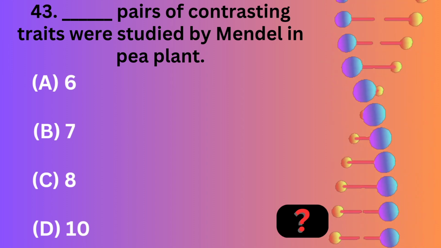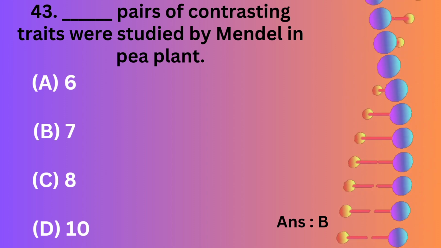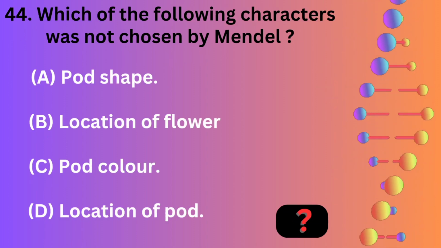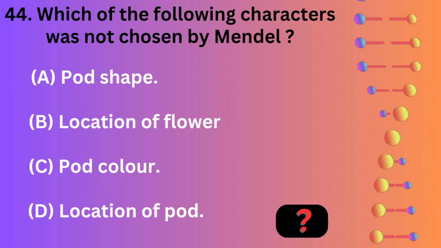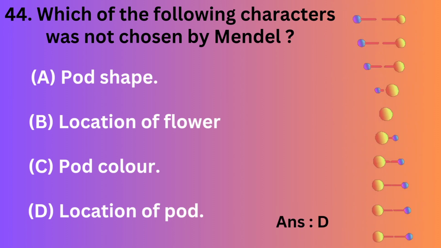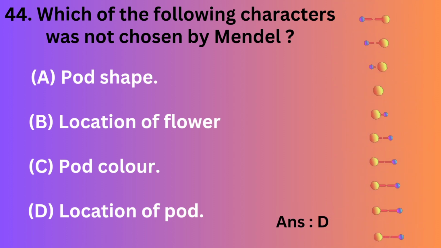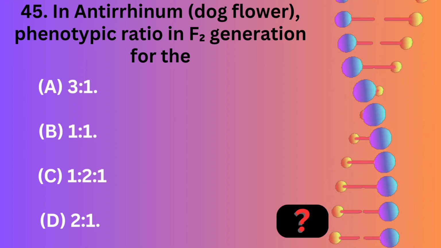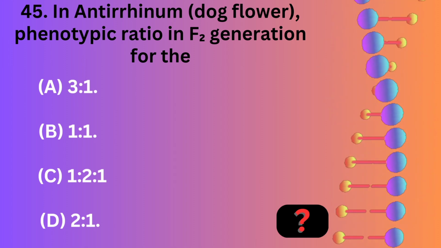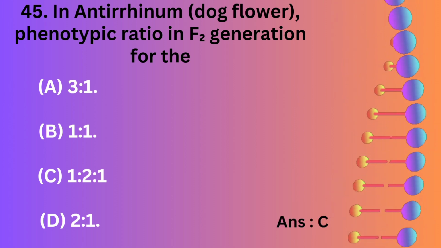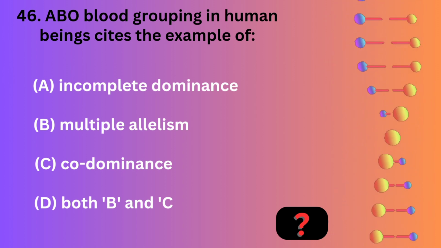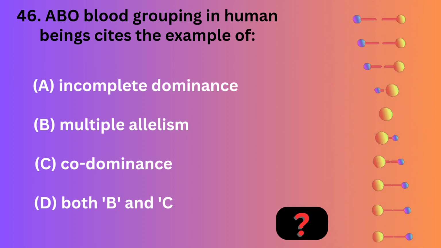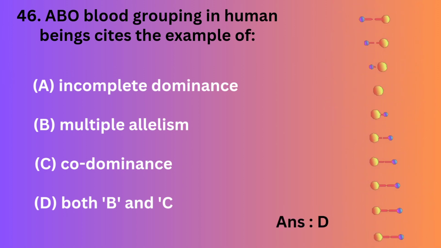Pairs of contrasting traits studied by Mendel in pea plant: 6, 7, 8, 10. Which of the following characters was not chosen by Mendel? Pod shape, location of flower, pod color, location of pod. In antirrhinum dog flower, phenotypic ratio in F2 generation is 3:1, 1:1, 1:2:1, 2:1. ABO blood grouping in human beings cites the example of incomplete dominance, multiple allelism, codominance, both B and C.